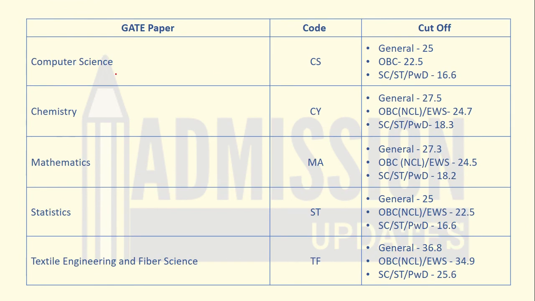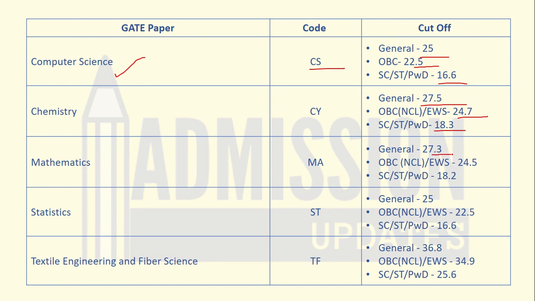Next is computer science, the favorite branch of most of the candidates, engineering candidates. The paper code is CS. The qualifying cutoff mark for 2022 is 25 for general category. For OBC, it is 22.5, and for SC/ST/PWD, it is 16.6. Next is chemistry. The general cutoff is 27.5. The cutoff for OBC, NCL, EWS is 24.7. Then the cutoff for SC/ST/PWD is 18.3.